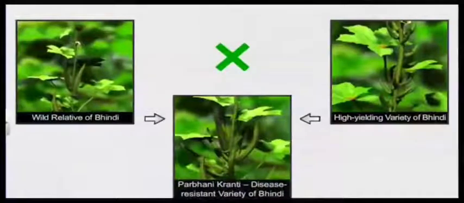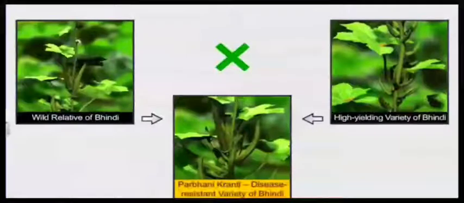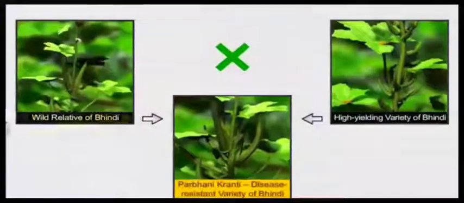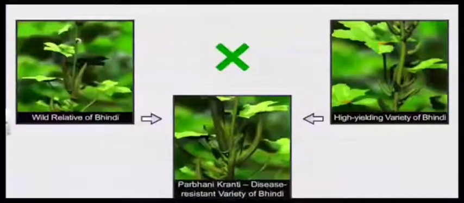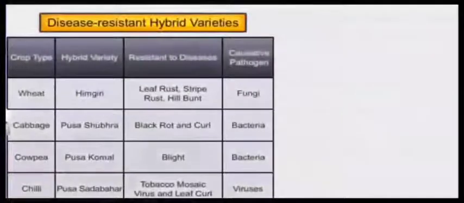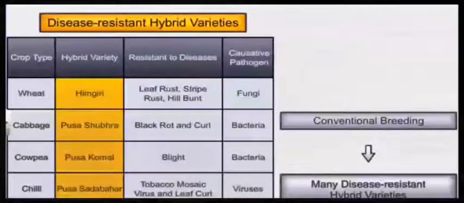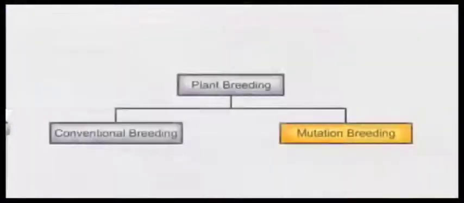A very good example is Parbhani Kranti. It is resistant to yellow mosaic virus, and that resistance has come from a wild relative of its high yielding variety. So though by a conventional method we can produce disease resistant varieties, there are many limitations because very few disease resistant varieties are already available, and it is a cumbersome, long process.